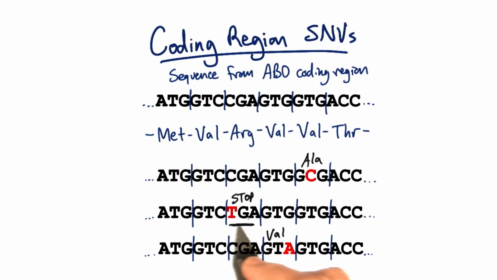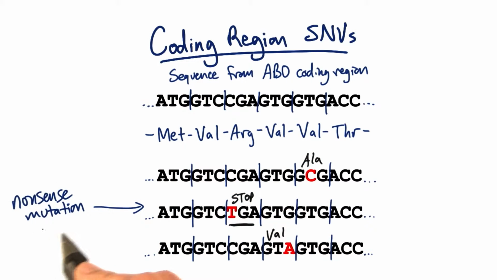A single nucleotide variation, or SNV, that changes an amino acid to a stop codon like this is called a nonsense mutation. Nonsense because it makes nonsense after this. There's nothing left. It stops translation.